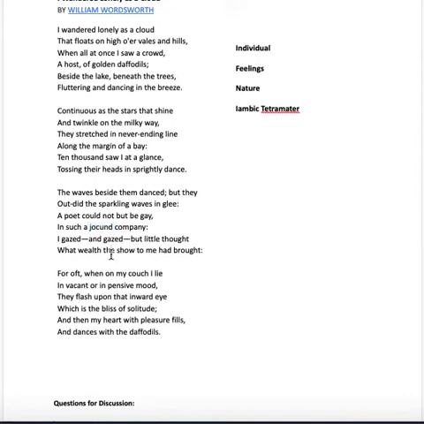I gazed and gazed, but little thought what wealth the show to me had brought. So, this idea of wealth, well, nature brings us wealth, being in nature. And then he's got his conclusion. And the conclusion is a memory. He says, for oft when on my couch I lie in vacant or in pensive mood. In other words, if I'm sad and sitting on my couch at home, alone again, just like he was lonely here, he has the benefit of this memory. And in this memory, he says, they flash upon that inward eye, which is the bliss of solitude.